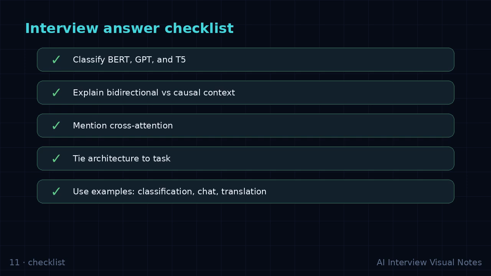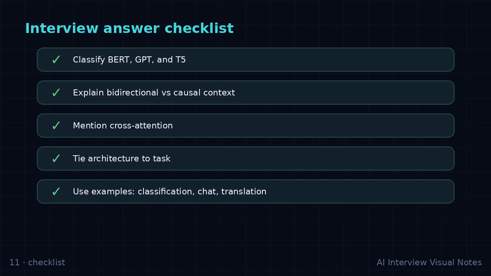BERT, GPT, and T5 through the transformer lens. Use the mental model, define the pieces, give the example, and close with the practical trade-off. That is the answer structure to keep in your head.